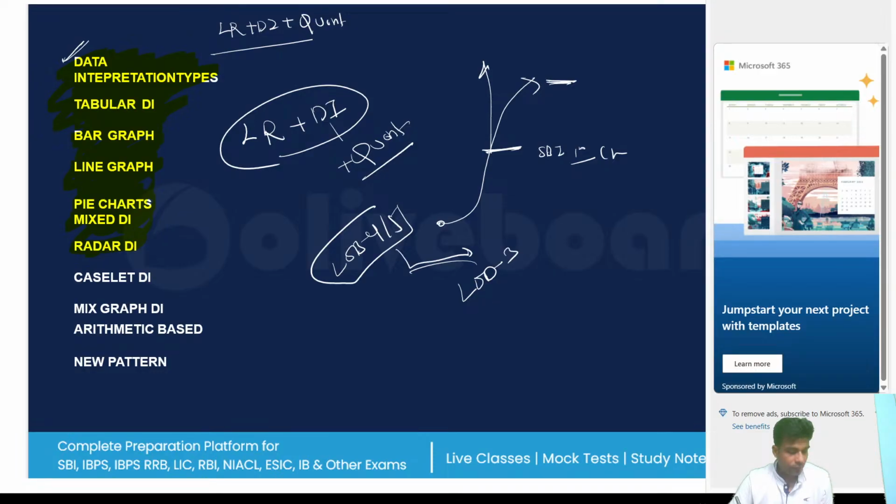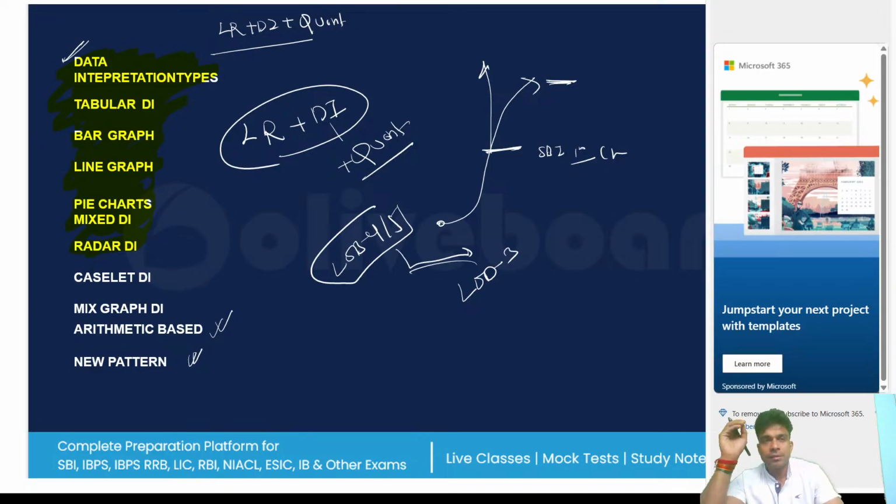Now, in addition to this, you are getting case-led DI, mixed graph, arithmetic DI, and new pattern questions, which are up to the mark of SBI PO and RBI Assistant mains. It means that if you do only this course, then half of the content of SBI PO is also getting completed. Half of the portion of SBI PO mains is being completed by you, because the level I am teaching you is very, very important for all of you. Correct, guys?